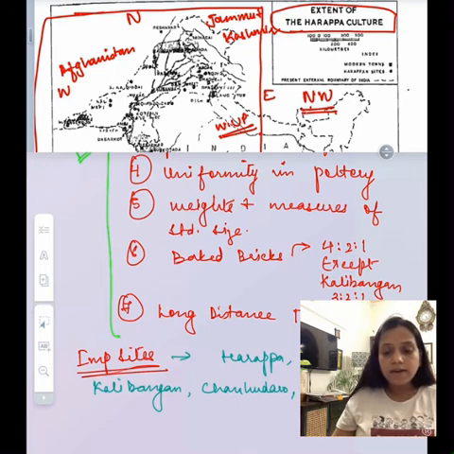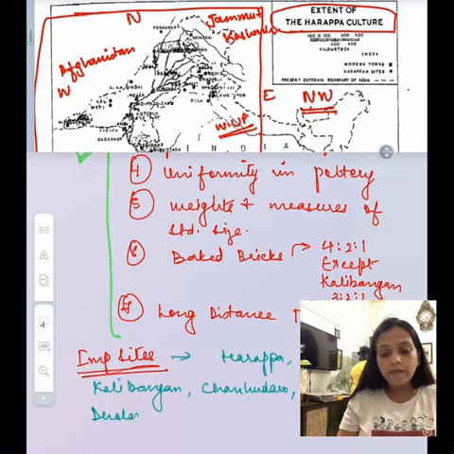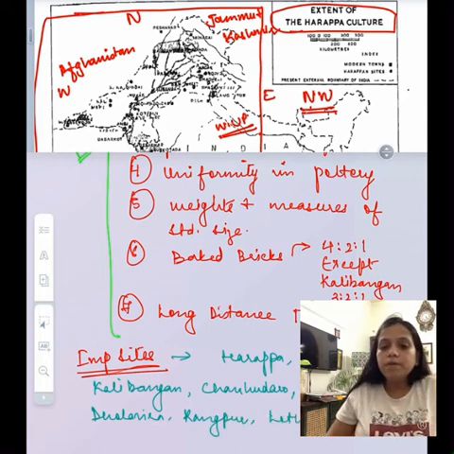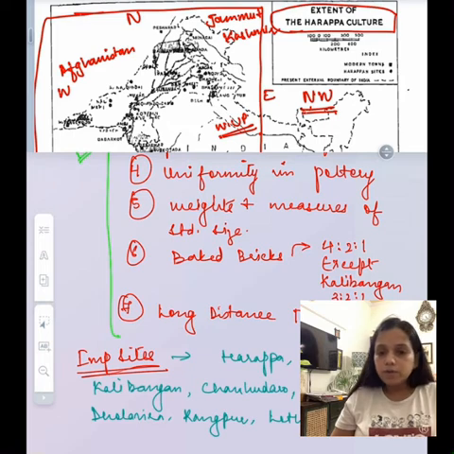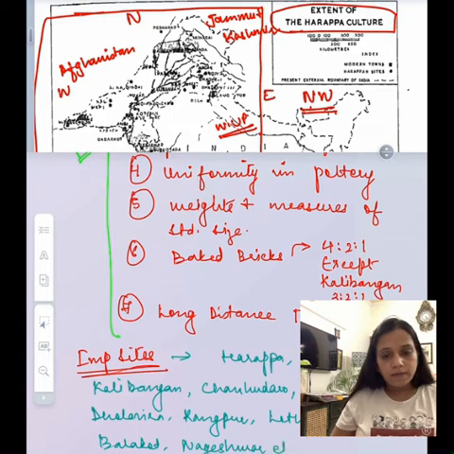Now Amri is again coming in the mature phase. Then we have Balakot, Nageshwar, etc. So there are other cities also that you will find. You can just look up the map in the new NCERT. Okay, so this was about the mature phase.